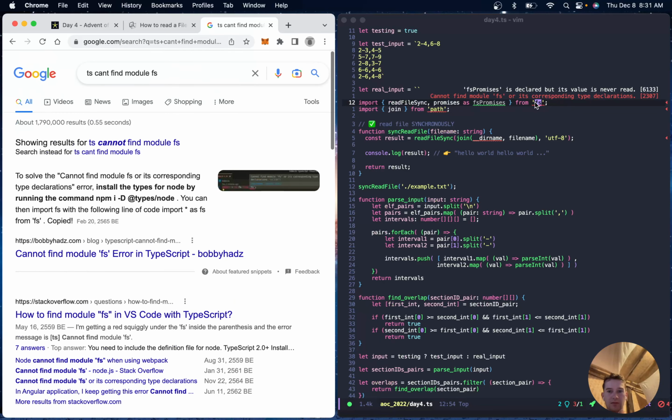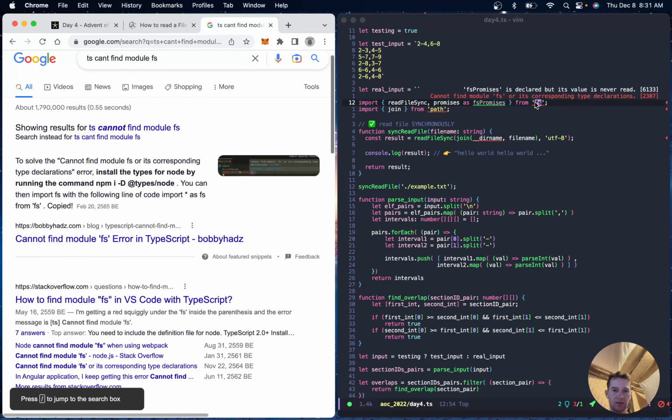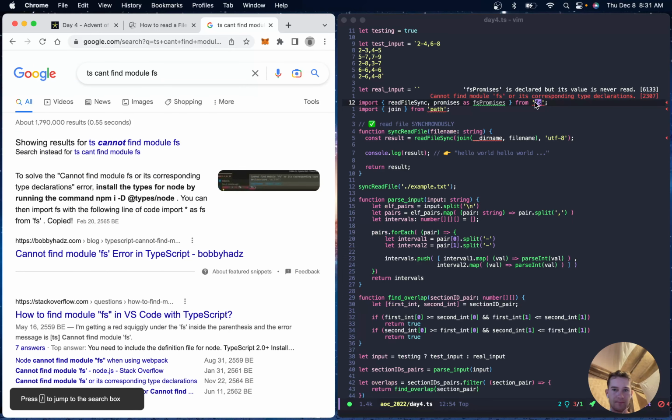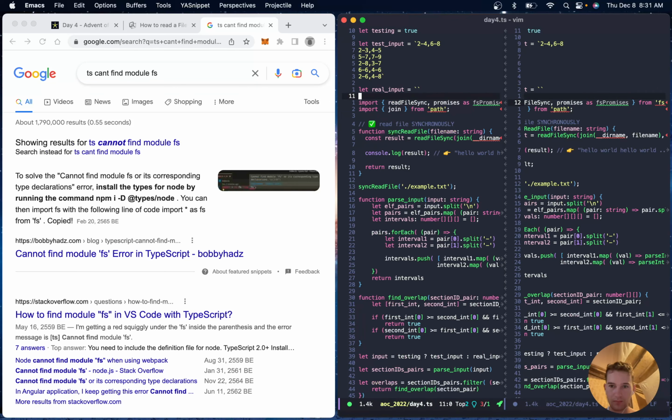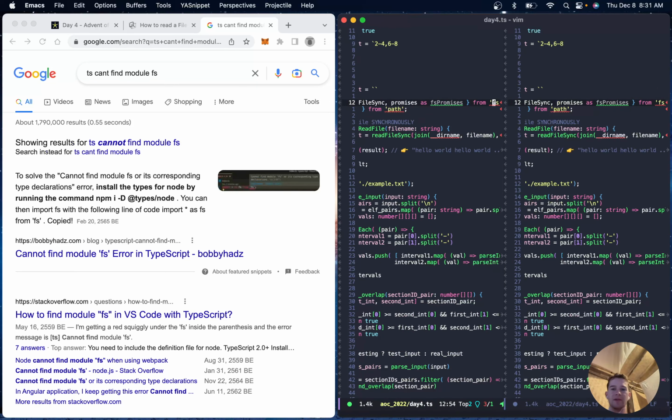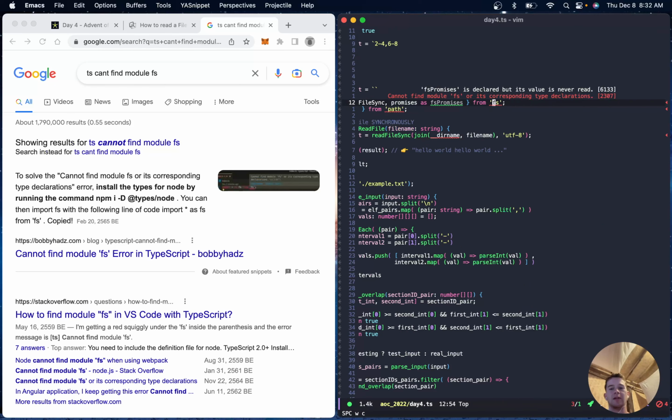Oh, okay. I wanted a horizontal split, but I forgot the key binding.